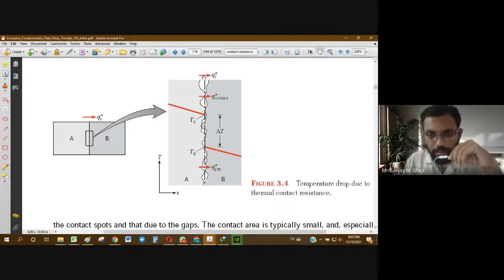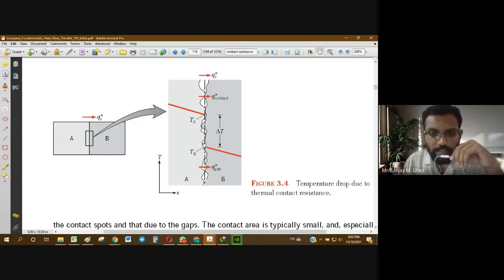So some irregularities are there at the surface, and because of this there is no perfect contact. This is plate A and this is plate B. This is the interface, but at the interface they are not contacting each other. At some points there is direct contact, at some points there is a gap. Here you can see a clear gap.